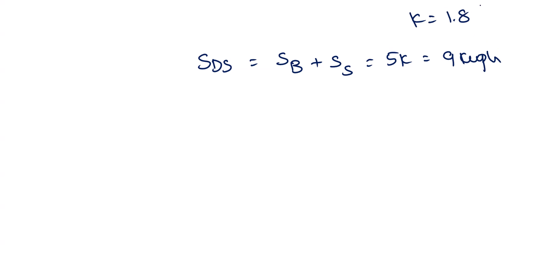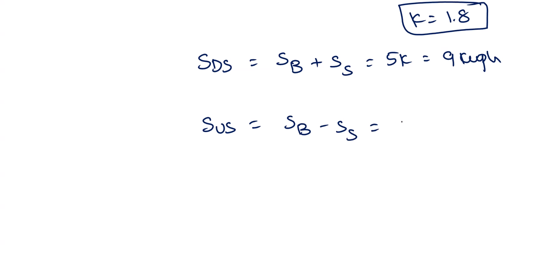Now speed of downstream, which is SB plus SS, is 5k. 5 into 1.8 is 9 kilometers per hour. K value is 1.8. Upstream is SB minus SS, which is equal to 4k, 7.2.